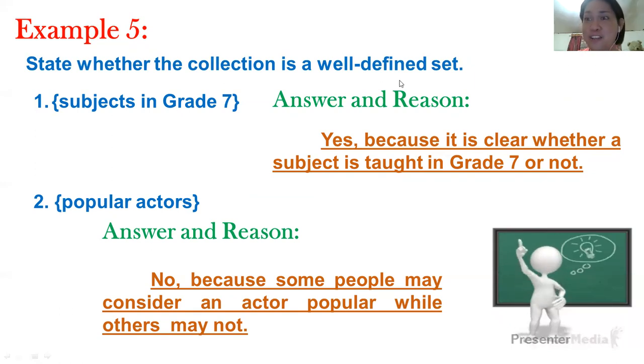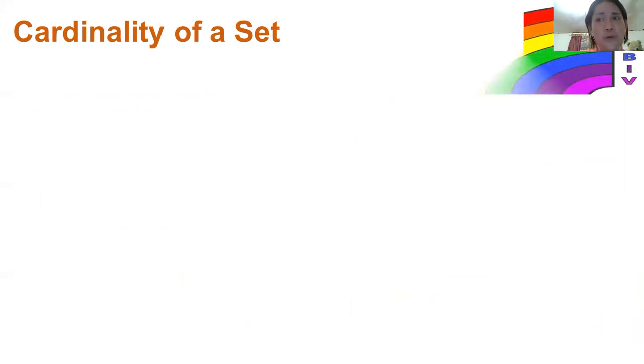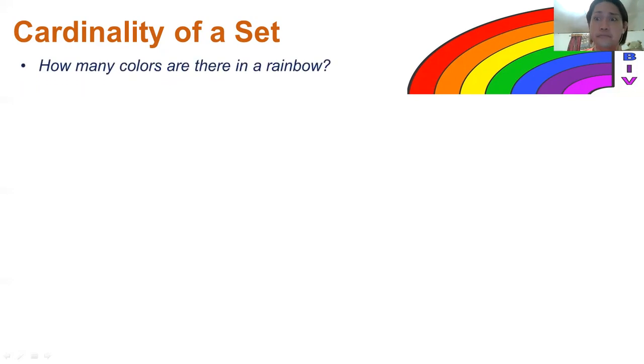So I hope you'll be able to master the concept. And let's now proceed to our next topic. That's how we define a well-defined set. Now, this time, we will be talking about the cardinality of a set. So what is the cardinality of a set? I want you to just first observe the rainbow. Who have seen a rainbow before? Of course, most of us are familiar with rainbows, especially its 7 colors. So how many colors do we have in a rainbow?